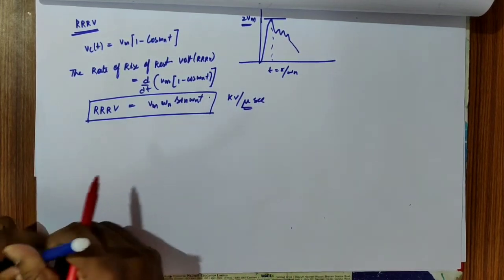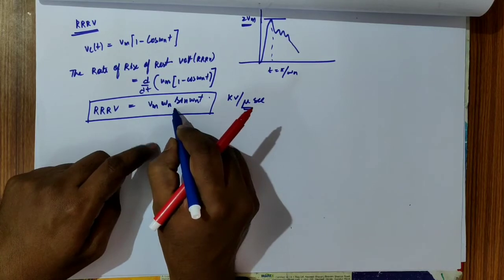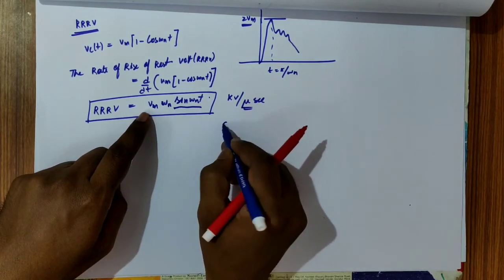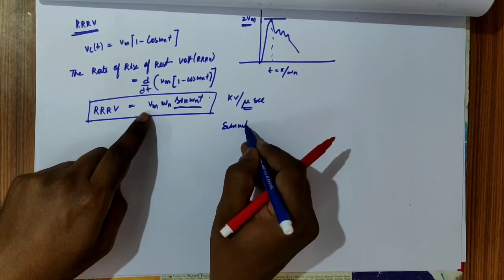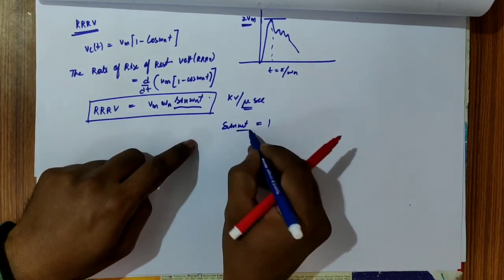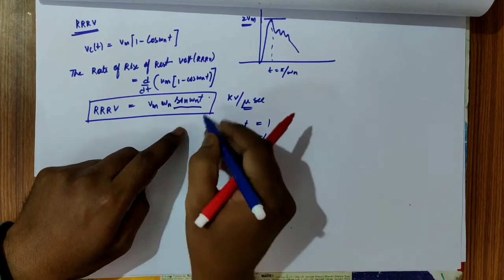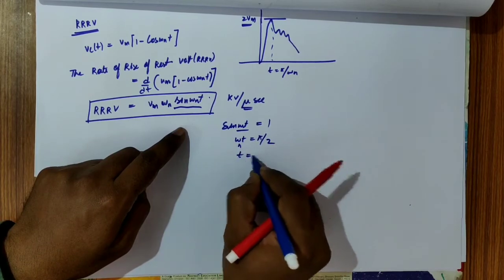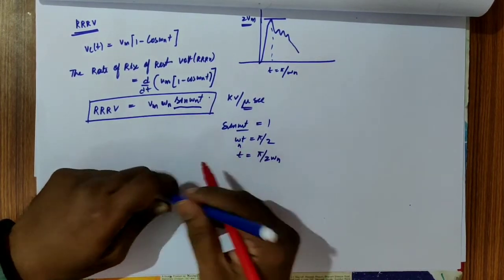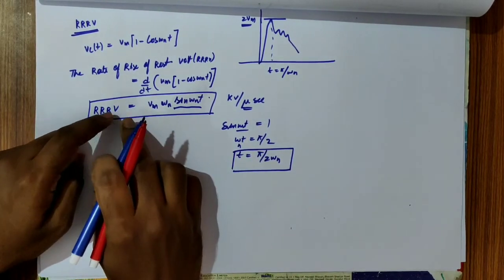This also has a maximum value. For this expression to be maximum, we need sin omega n t equal to 1, that is when omega n t equal to pi by 2. So at t equal to pi by 2 omega n, the rate of rise of recovery voltage will be maximum.